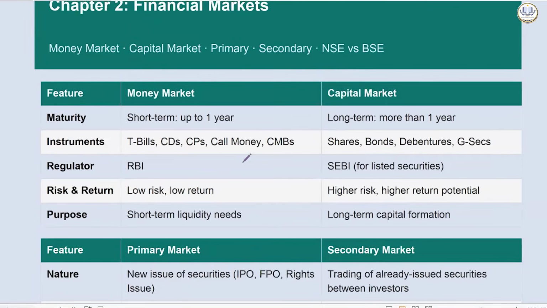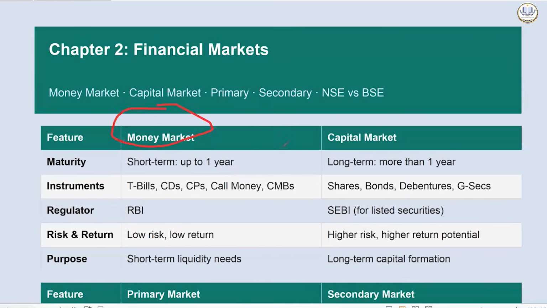Now the basic differentiation that is done in the financial market is money market and capital market. Very small difference is there. Money market means anything that you are investing for less than 1 year, short term, is a tool of money market. Capital market is long term. More than 1 year if you are investing, that will be capital market. Now within this as well, we have a lot of instruments.